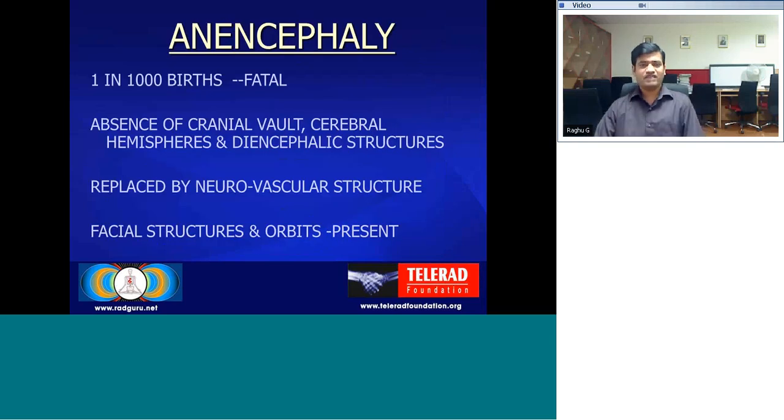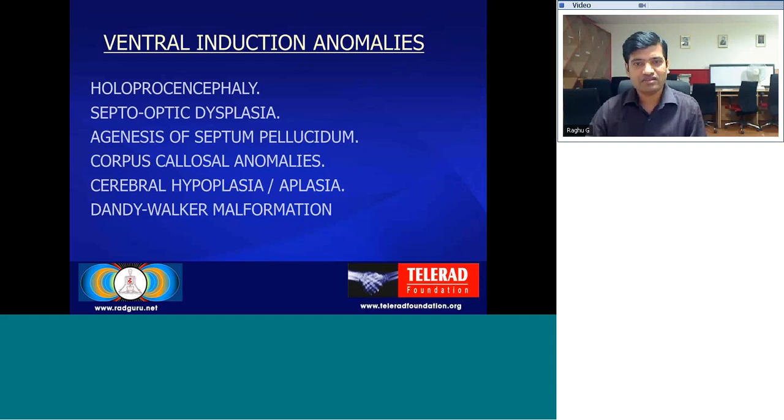Coming to anencephaly, it is seen in around 1 in 1,000 births, and it is fatal. In this, you see that there is total absence of the cranial vault and cerebral hemispheres and diencephalic structures, which are replaced by neurovascular structures, and the facial structures and orbits are present. Coming to the ventral induction anomalies, these include holoprosencephaly, septo-optic dysplasia, agenesis of the septum pellucidum, corpus callosal abnormalities, cerebral hypoplasia, and Dandy-Walker malformation.